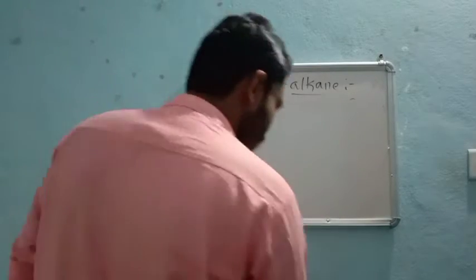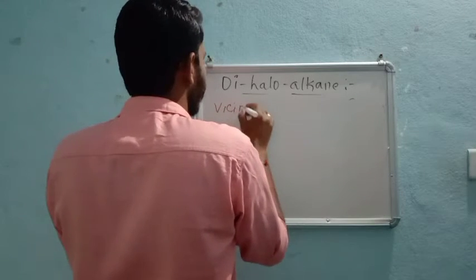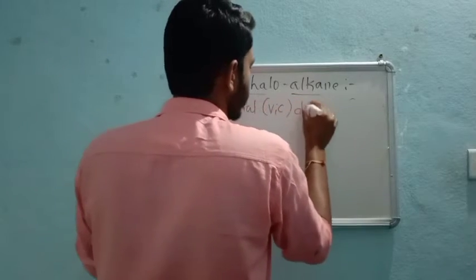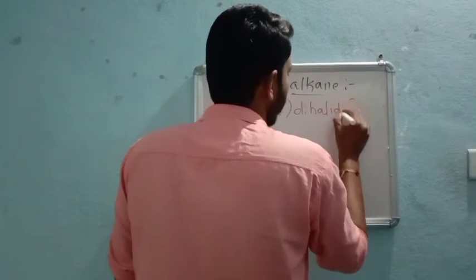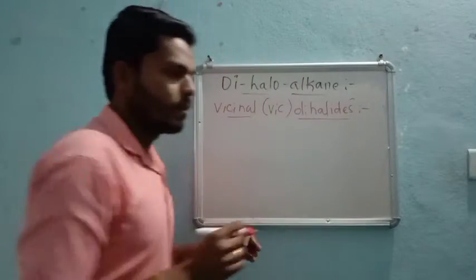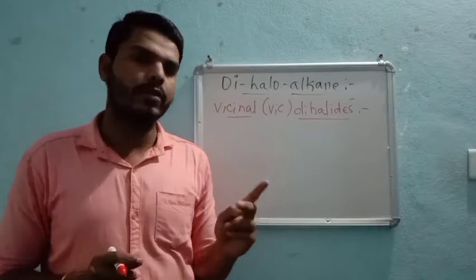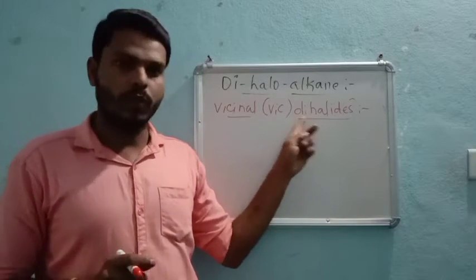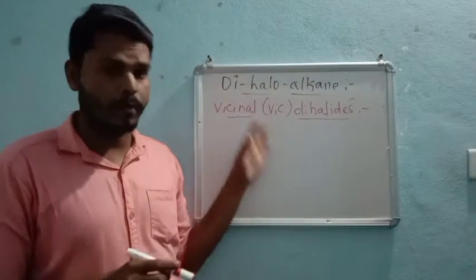So vicinal or vic dihalides, or else directly we can say vic dihalides or dihaloalkanes, right? Dihalides. So here also there should be a presence of two halogens. Why? Because it is a type of dihalide. It is a type of haloalkane, like two halogen groups must be there in the compound, right?